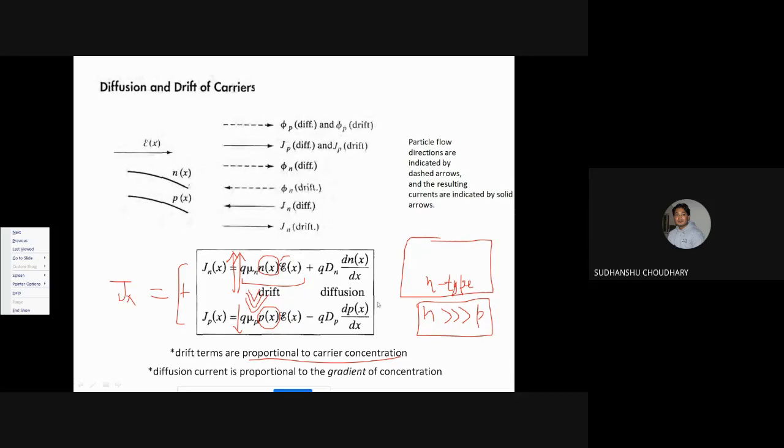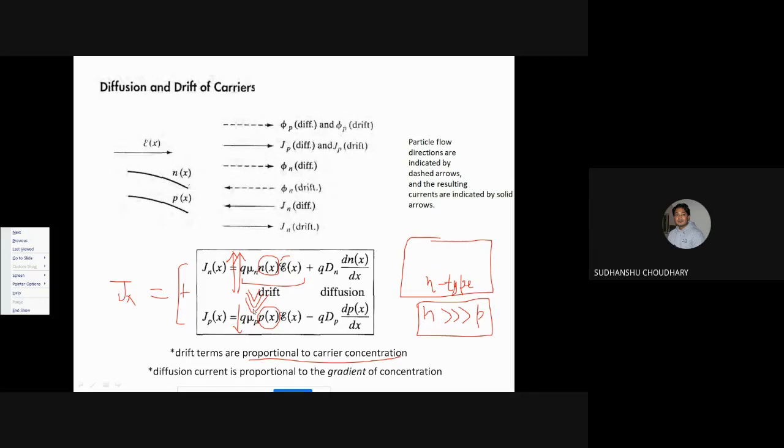Though there is a contribution from holes also, the number of holes is very small compared to the number of electrons, that is, the majority carrier number of electrons n in an n-type semiconductor is very large compared to the minority carrier, holes. So sometimes we say that the current due to drift in an n-type semiconductor is only due to electrons. In fact, it is majorly due to electrons, because the contribution due to holes is negligible.